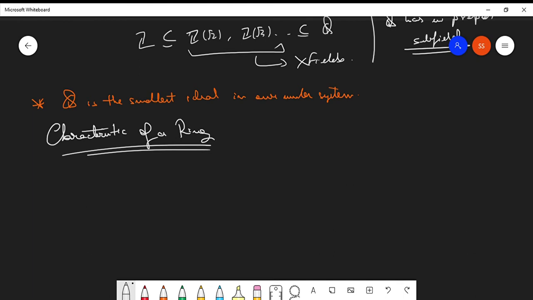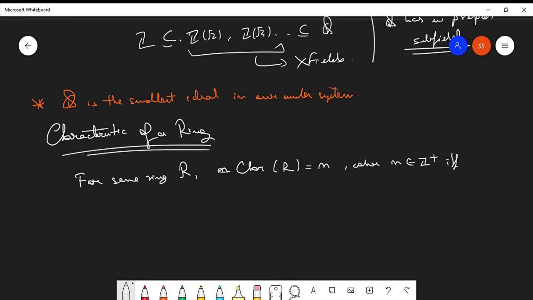Characteristic of a ring. So for some ring R, characteristic of R equals n, where n belongs to positive integers,